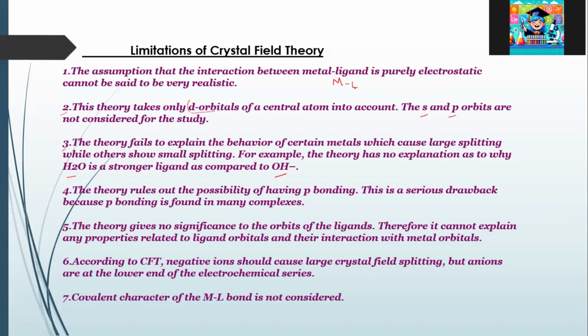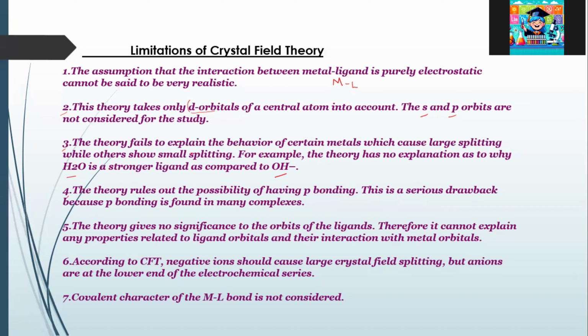So if we are considering the metal ligand bond as purely electrostatic, or made up of charges only, OH minus should split the d orbitals to a higher extent, but that is not the case. H2O is making a higher crystal field splitting in the case of metal d orbitals. So a satisfactory explanation for this is also not given by crystal field theory.